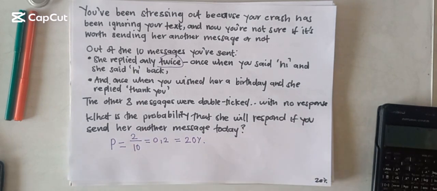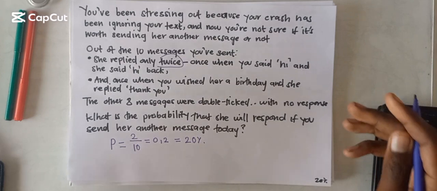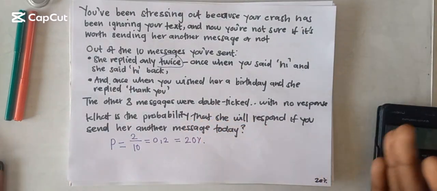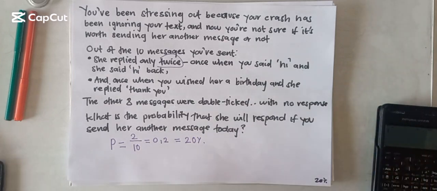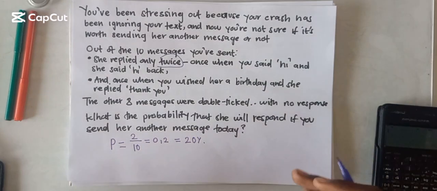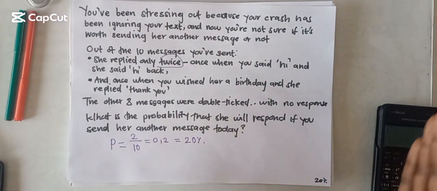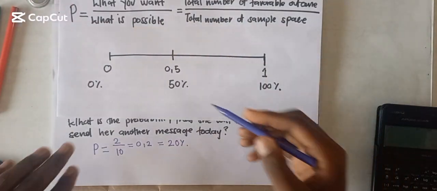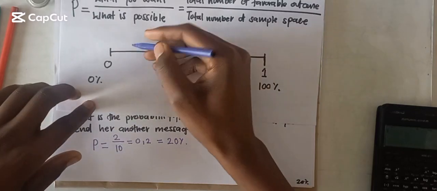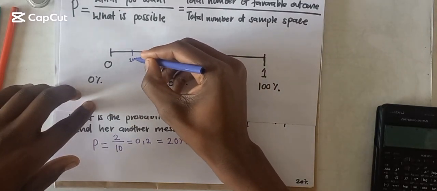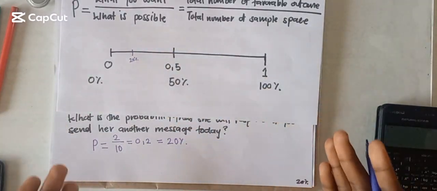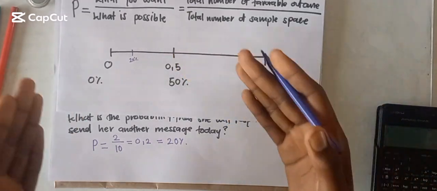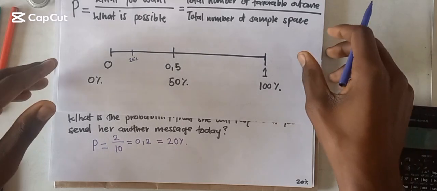So we have a 20% chance that she will respond when we send her a message. Is this kind of probability more likely to happen or less likely to happen? To find that, we just have to bring our scale here to see if this is less likely or more likely to happen. So here's our scale. Since it's between 0 and 1, 20% is going to be somewhere here. So is it less likely or more likely to happen? Between 0 and 0.5, it means that this kind of chance is less likely to happen.